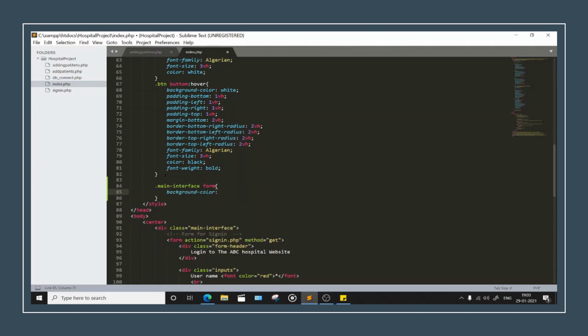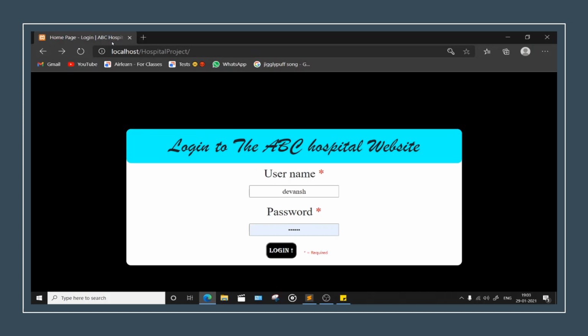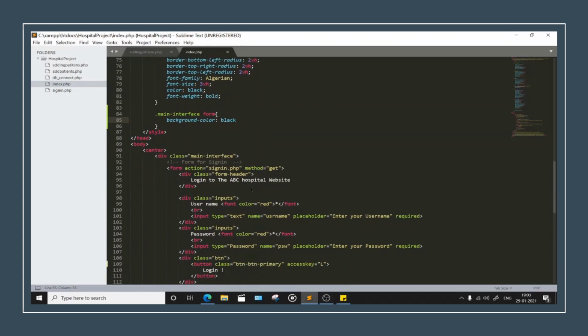Border color. Border color should be kept as black. I want this thing to be kept as black. Okay, so we are there in index.php. Let's just refresh. Looking really bad. Really bad. Okay, wait a minute. What's the problem here?